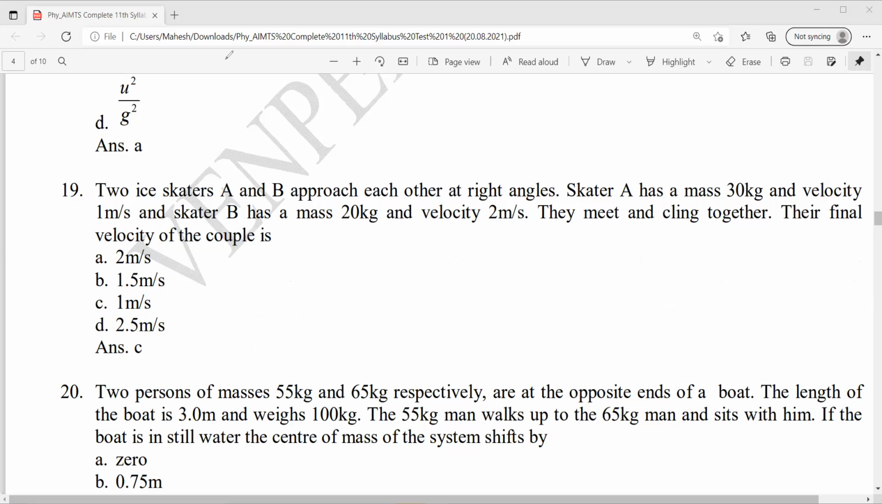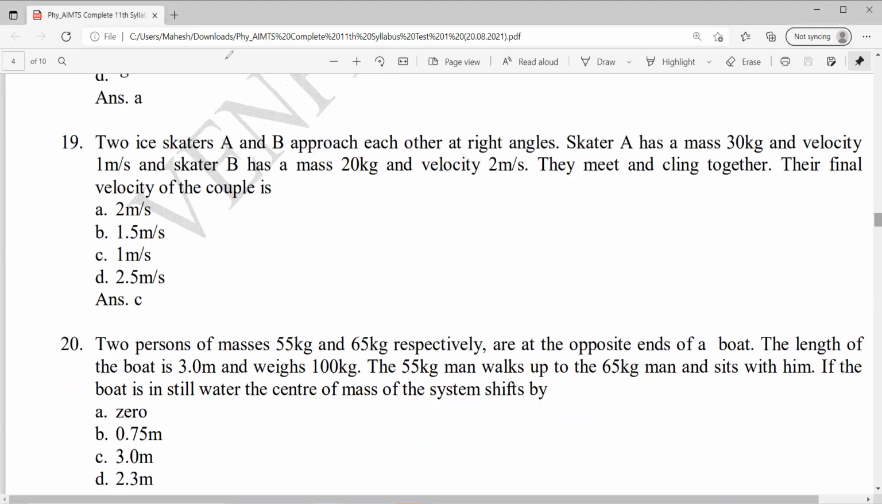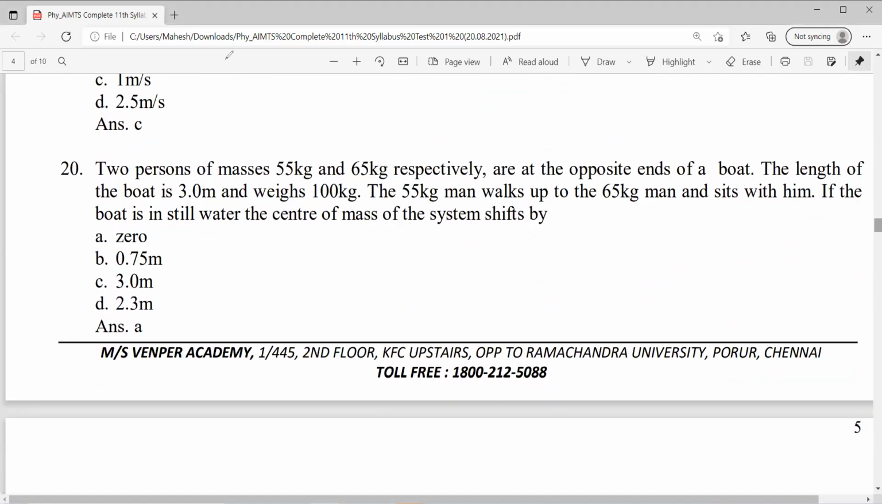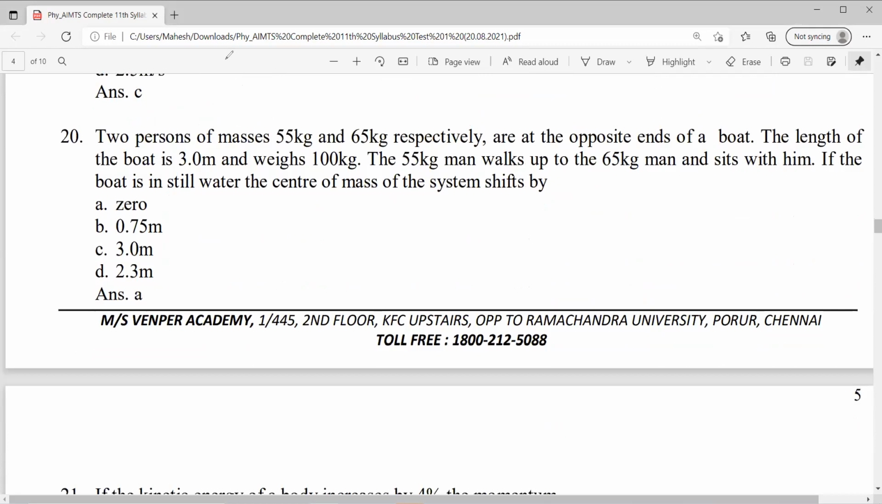Question number 20. Two persons of masses 55 kg and 65 kg respectively are at the opposite ends of a boat. The length of the boat is 3 meter, weight 100 kg. The 55 kg person walks up to the 65 kg mass and sits with him. If the boat is in still water, the center of mass of the system shifts by?